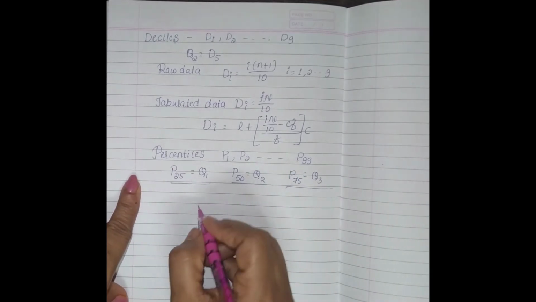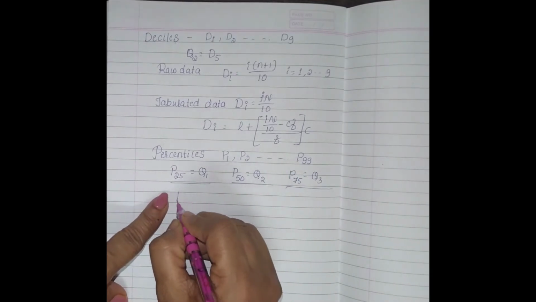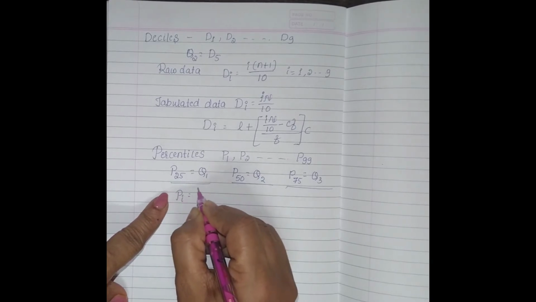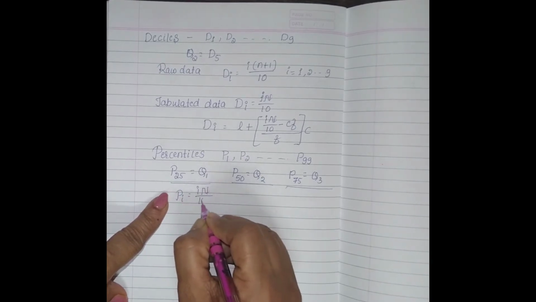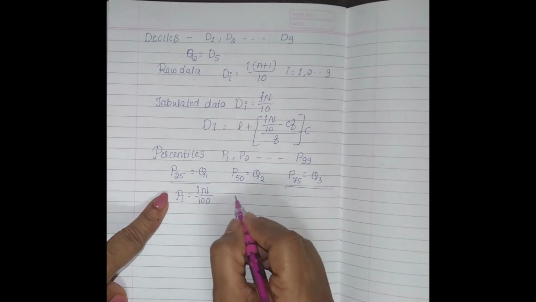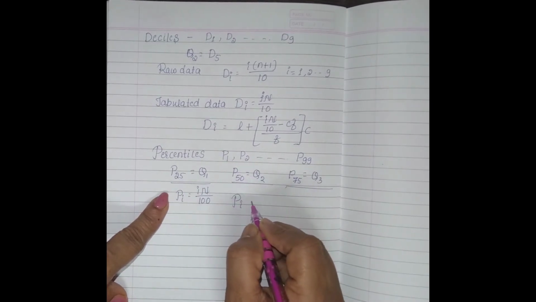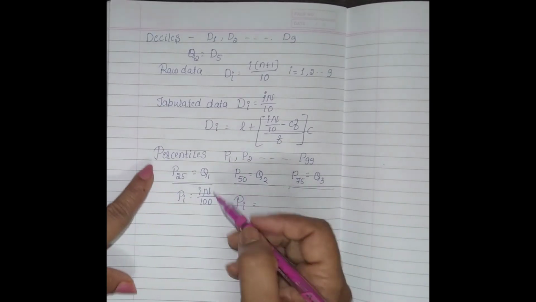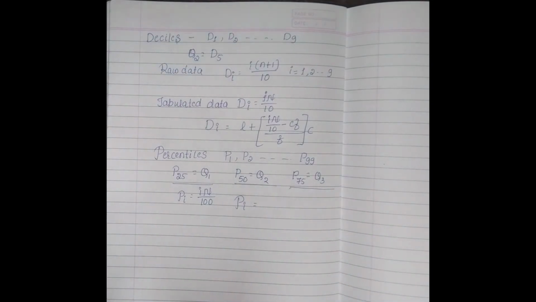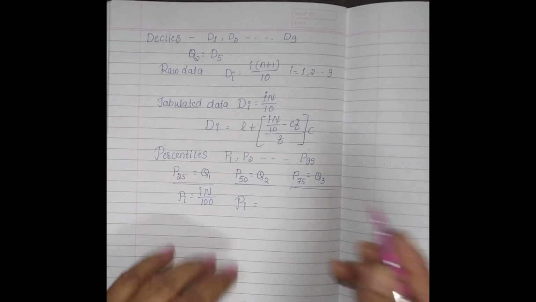Then Pi is calculated with in by 100 as the class. For raw data, Pi equals i into n plus 1 divided by 100.